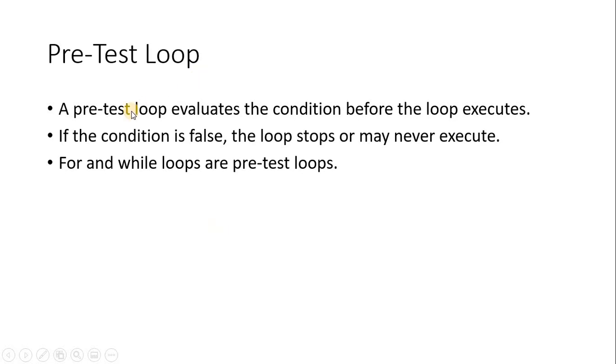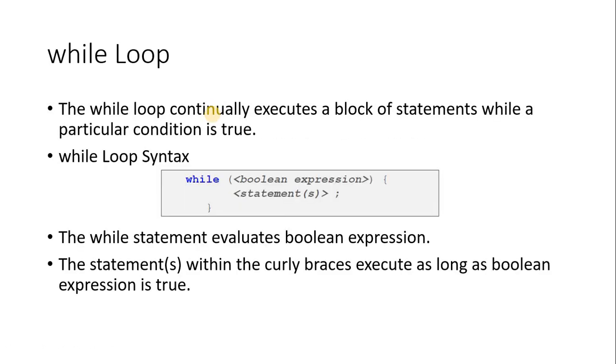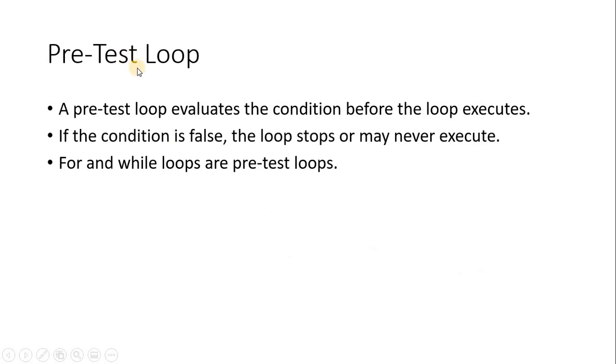So this looping can be called as pre-test looping. Pre-test looping in the sense before it executes the loop, the condition is evaluated, only then the statement is executed. First of all, the expression is tested here. If it is true, only then the body statement is executed. So what we can say is it is pre-test loop.